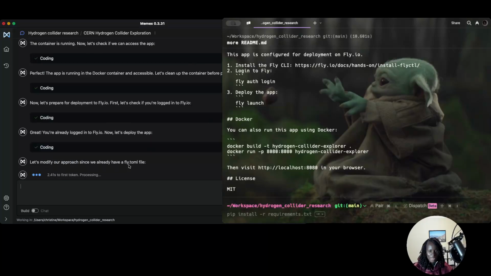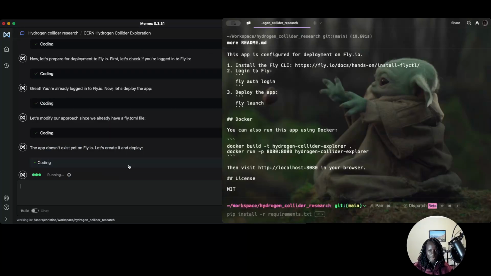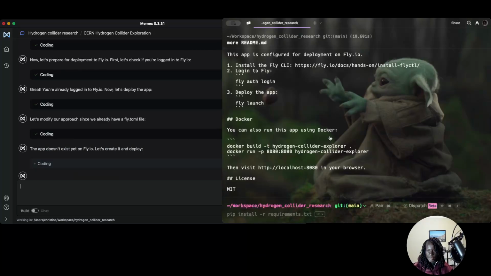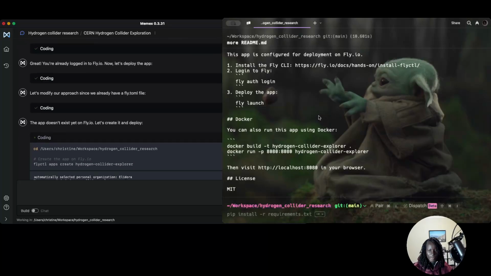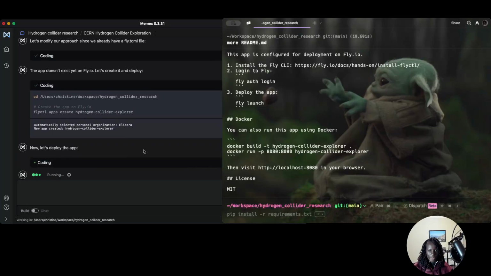I'm really liking this. With Fly.io, there's a configuration file you can set up, and it's going ahead and it's actually going to be deploying it for you. It's going to that directory, creating the app, and it knows exactly how I've set things up on Fly.io. Now it's going to go ahead and deploy it.